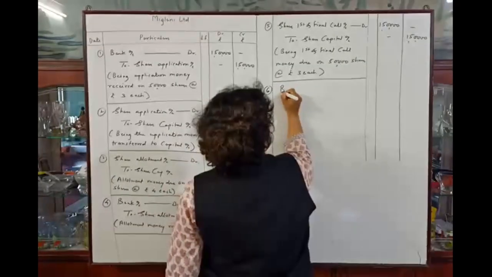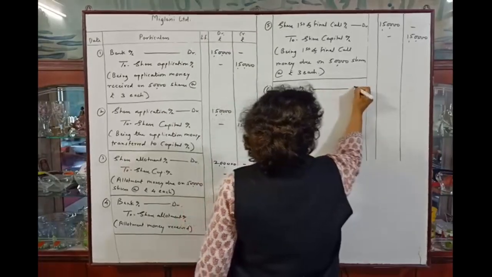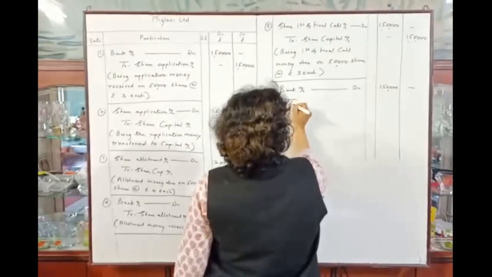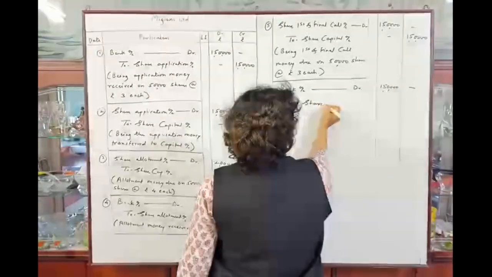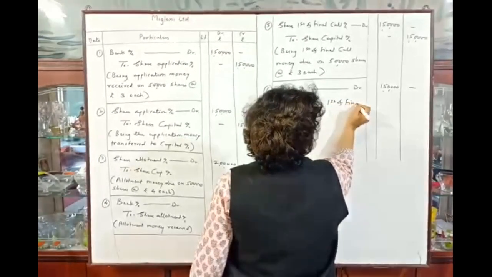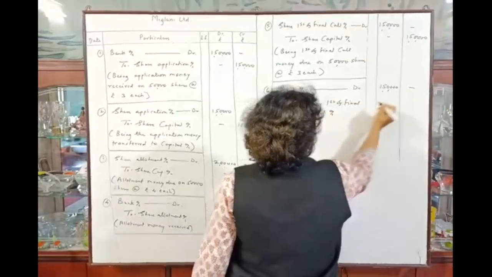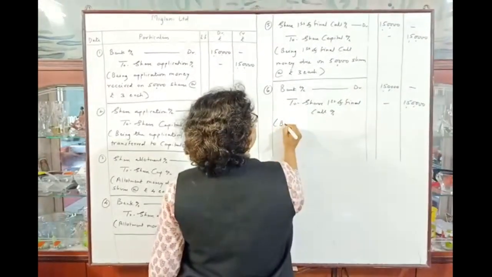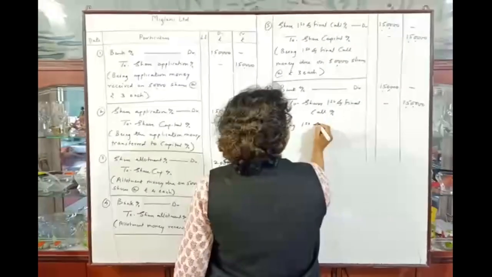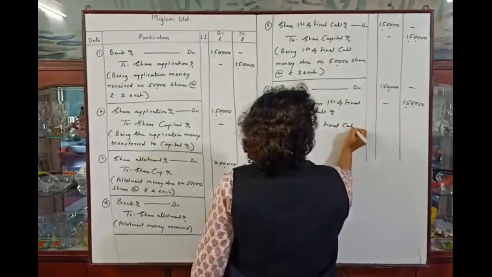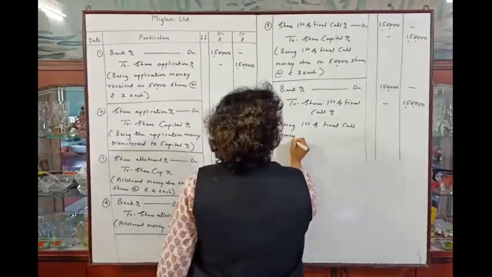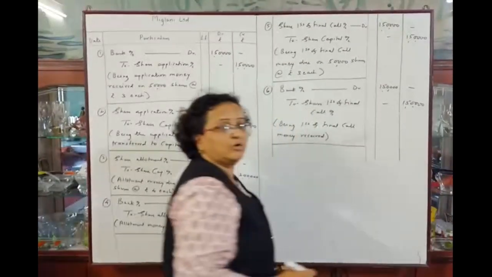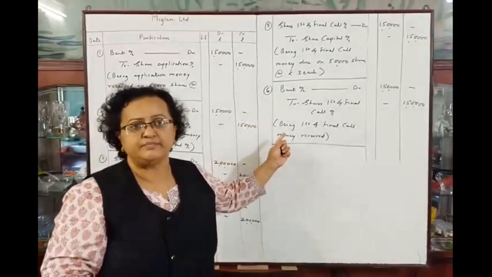So the entry will be bank account debit 1,50,000 to share first and final call account 1,50,000, and the narration is being first and final call money received. Okay, so this will be the last entry of this problem.